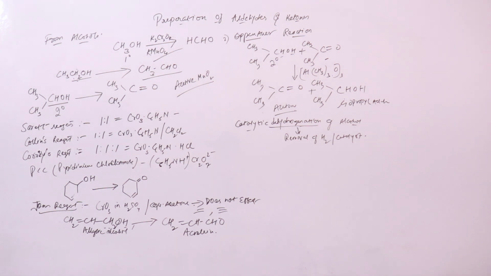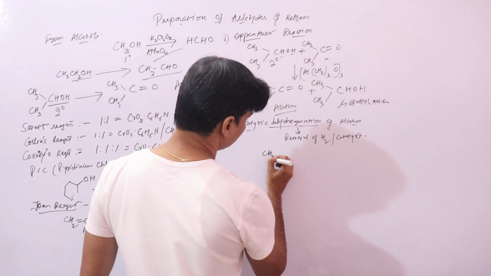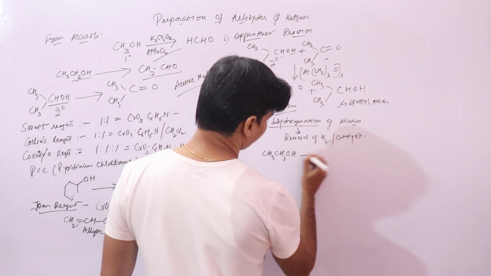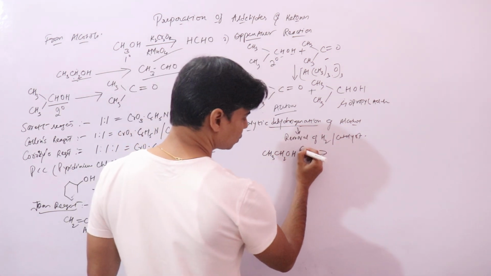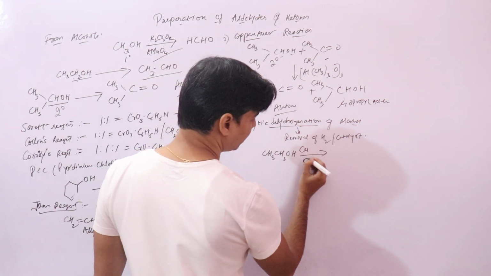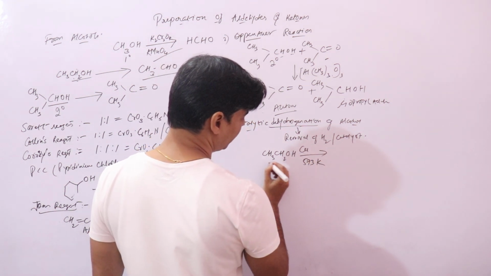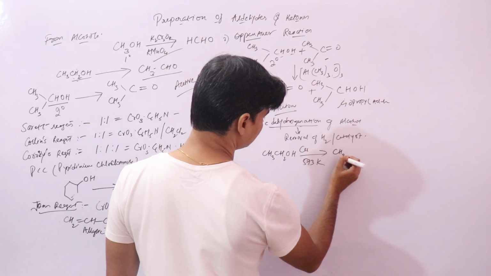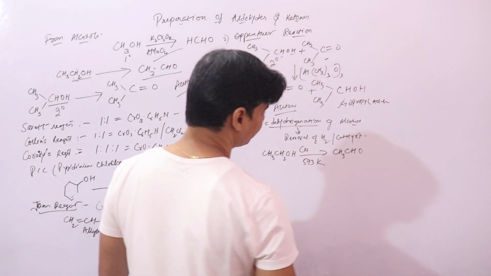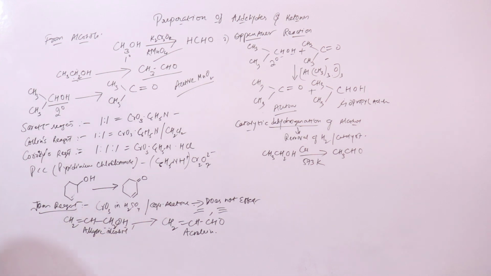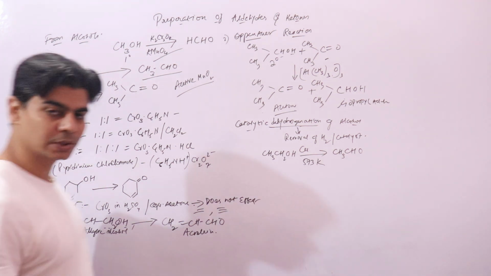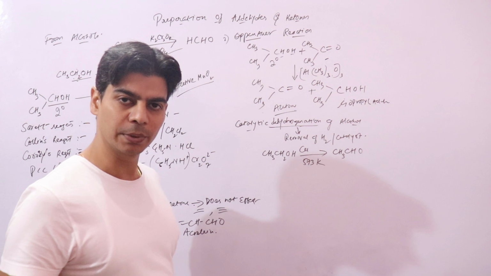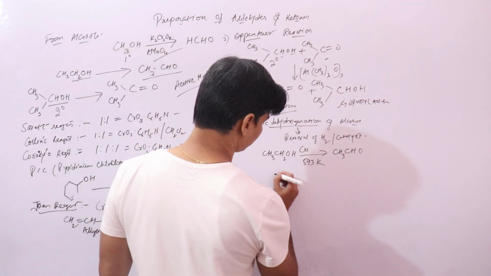Right. So these are simple reactions where you take CH3CH2OH. Vapors of ethanol would be passed over reduced copper or heated copper at 573 kelvins, where this alcohol will get oxidized into CH3CHO, right. This is 1-degree alcohol, and if you take 2-degree alcohol, for example isopropyl alcohol, and pass the vapors of isopropyl alcohol over heated copper at 573 kelvins, it will form acetone.